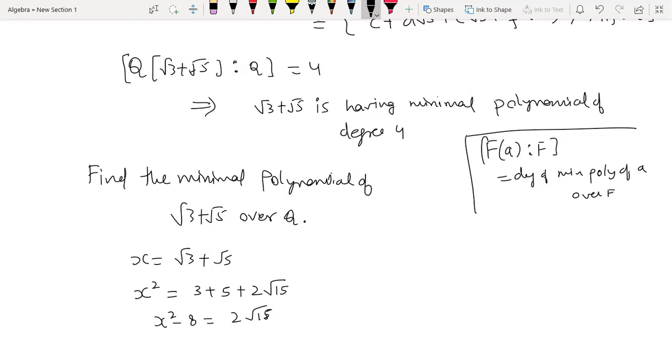सो स्क्वायर करने के लिए फर्स्टली आई शिफ्टेड दिस टू दिस साइड. So now if you square it further, you will get x raised to power 4 plus 64 minus 16x square, and on this side what you will be getting? 4 into 15, that is 60, right?